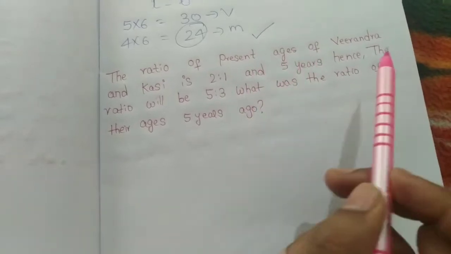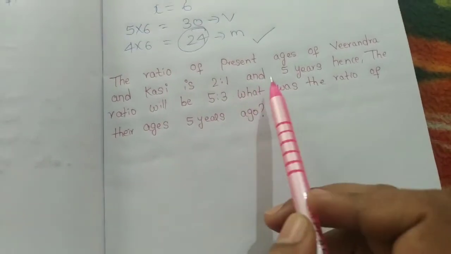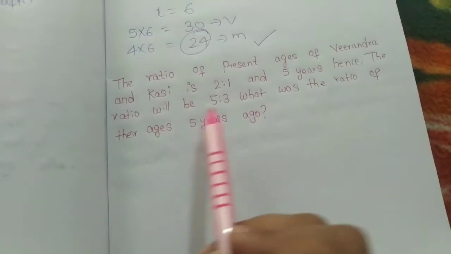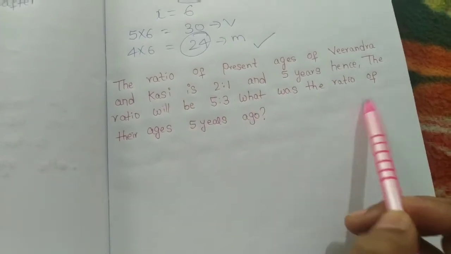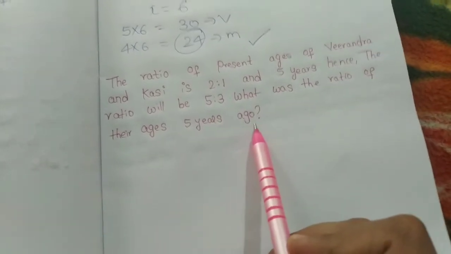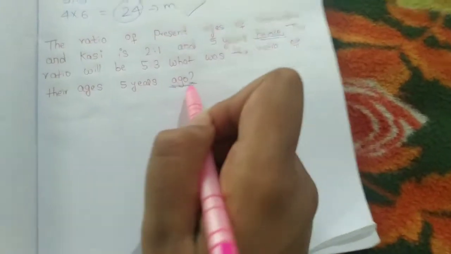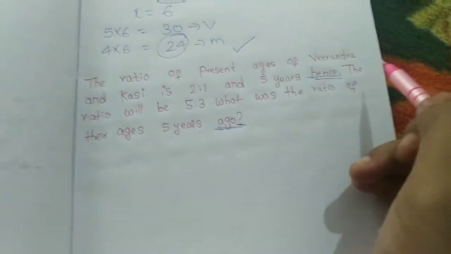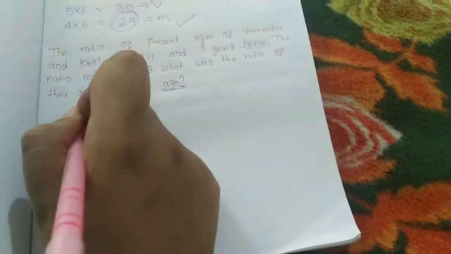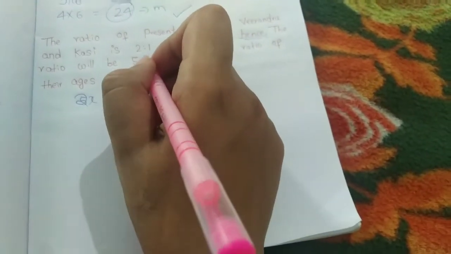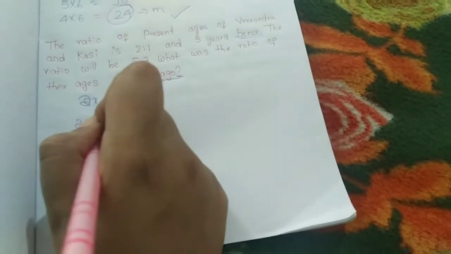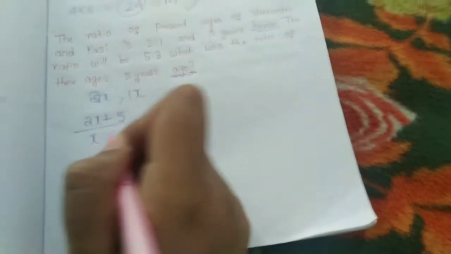The ratio of present ages of Virendra and Kasi is 2:1 and 5 years hence the ratio will be 5:3. What was the ratio of their ages 5 years ago? Here the keywords are hence and ago. Hence means after, ago means before. Okay. The present ages of Virendra and Kasi are in the ratio 2:1, which means 2x, 1x. And after 5 years the ratio is 5:3, which means (2x plus 5) by (x plus 5) is equal to